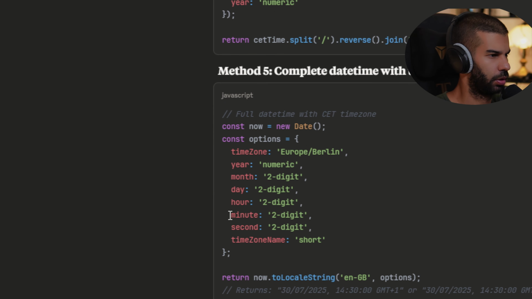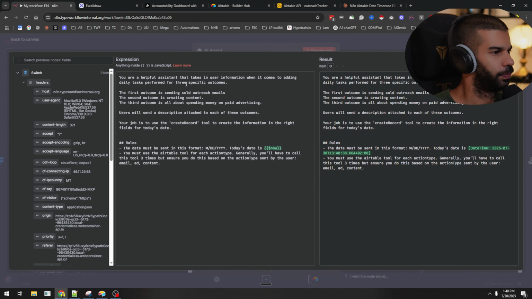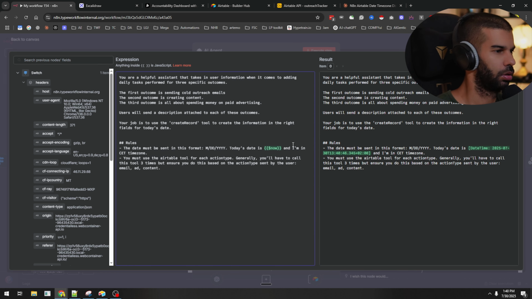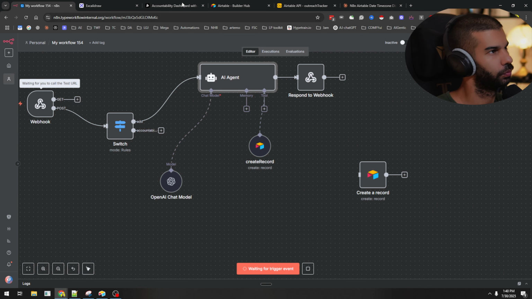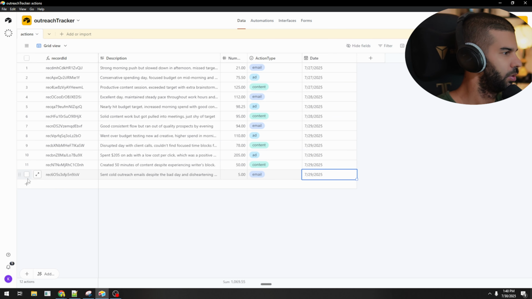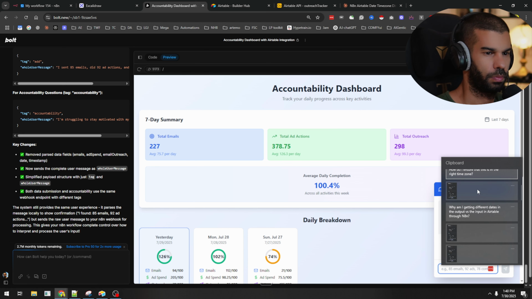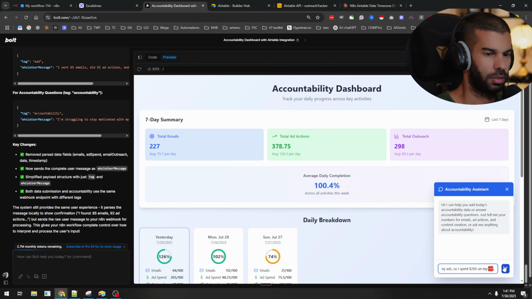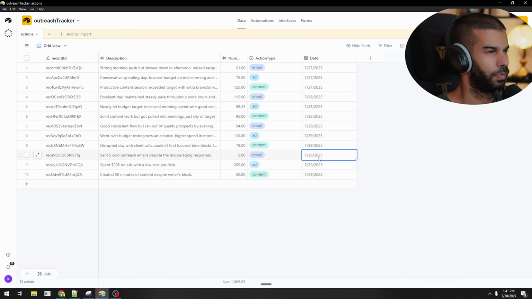It's a bunch of code. Can we not use that and just say the date must be in this format? Today's date is that, and I'm in CET time zone. I don't know if that will fix it, but let's say save. Let's execute. Go back to our table. Let's select these 3 records. Delete. Go back here. Paste that. Hit enter. Let's see what happens here. Okay, 3 items created. We're still getting 29 here.